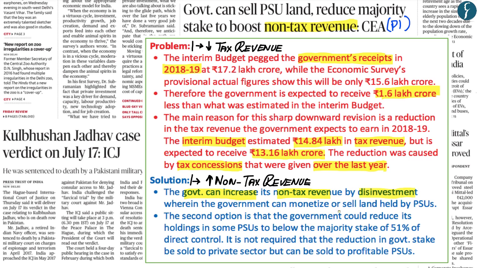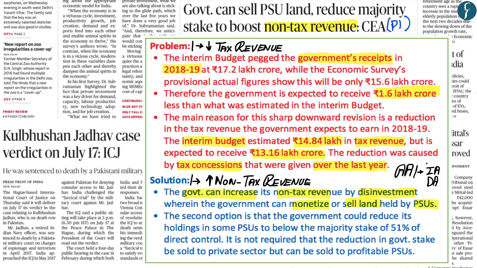whereby one form of disinvestment which the Government of India can undertake is to monetize or sell the land which has been held by public sector units. Now I'll give you an example of this. The Airport Authority of India has various lands that are located near the international airports and the domestic airports in major cities such as Delhi, Kolkata, Bangalore, Chennai and others.